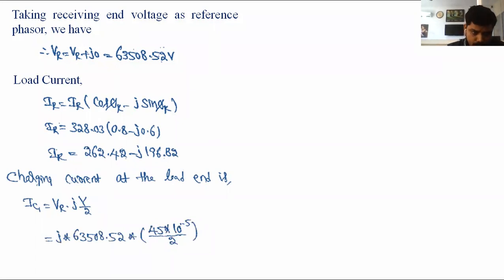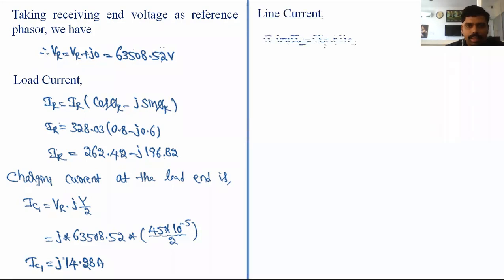63,508.52 into the total admittance. The total admittance is 45 into 10 to the power of minus 5 by 2, that is for 150 kilometer. That is, we are getting 14.28, the imaginary term. Now we can find out the line current.